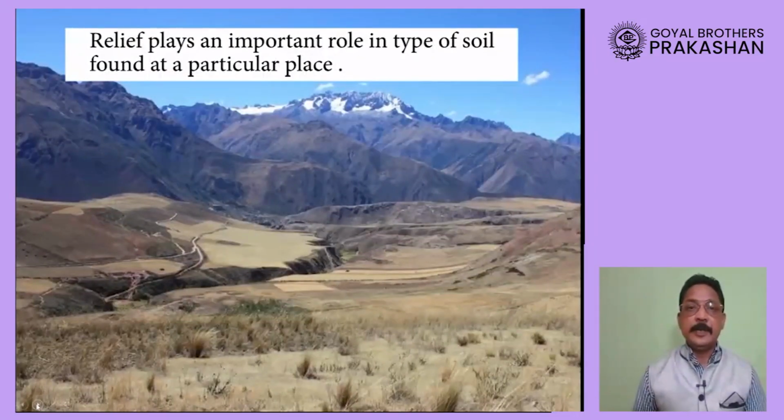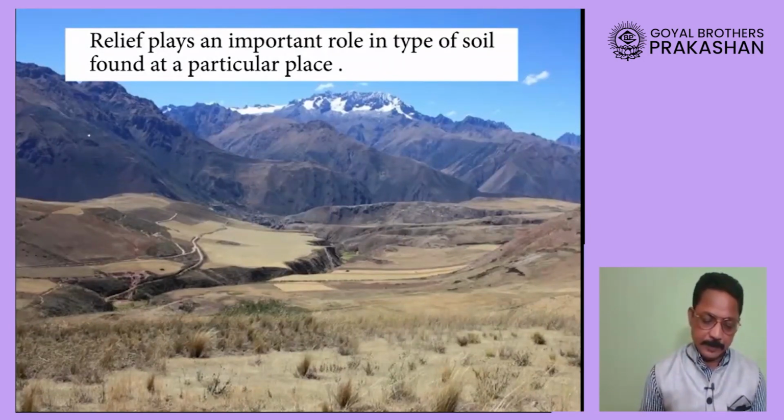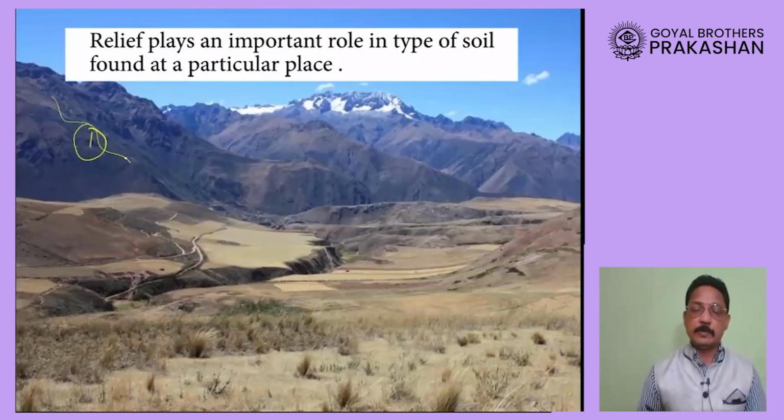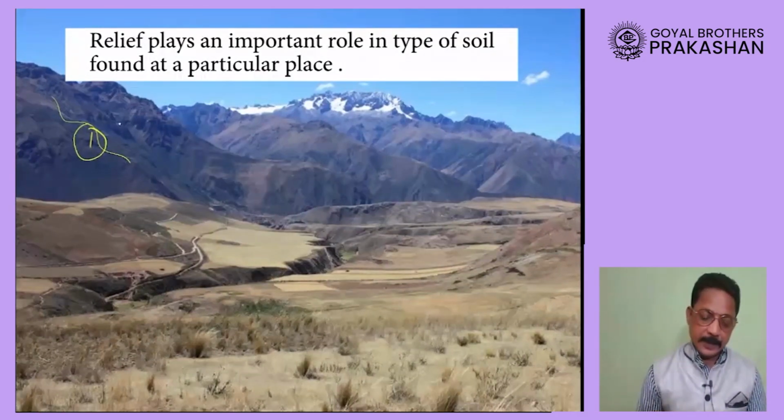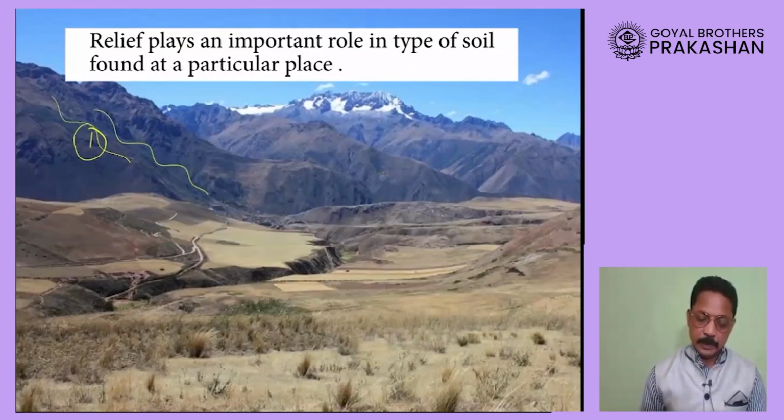Then I said relief feature also plays an important role in formation of soil. Now let us take an example. Suppose I am writing on mountain slope as 1. When water begins to flow down, the soil will start getting formed, rock will start getting eroded, and here the material will come down very fast because there is a greater slope.